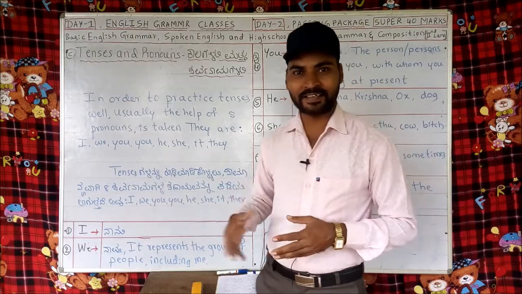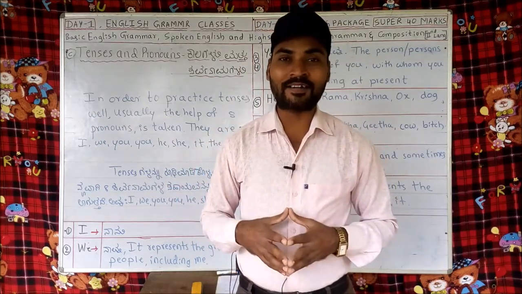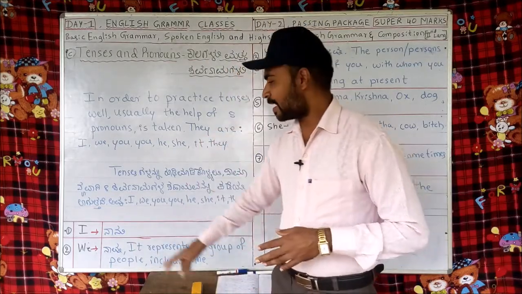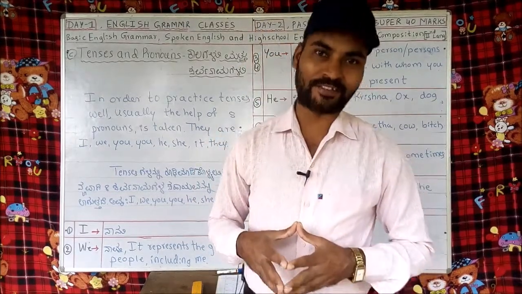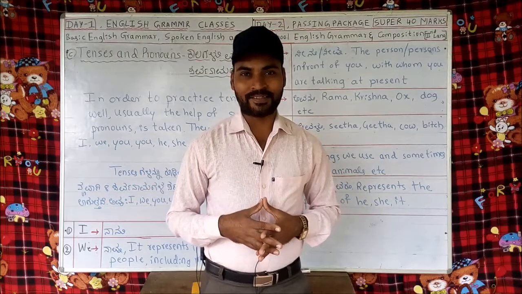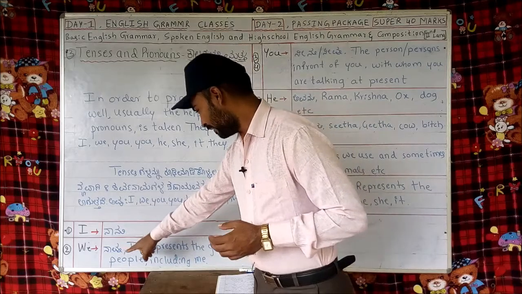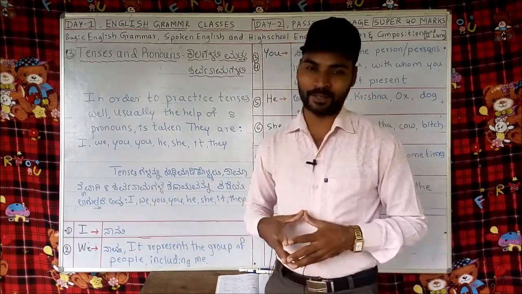Let's try to understand how these 8 pronouns are used and what they represent with the help of this small table. I represents myself. I am a teacher. I am a student. I am a good girl also. You can say so if you are a girl. We, now, represents the group of people including me.